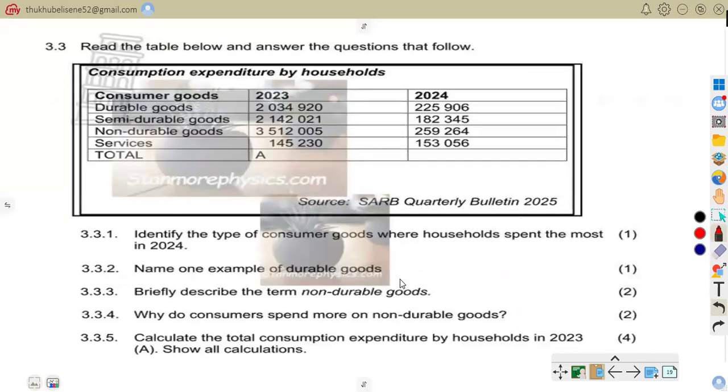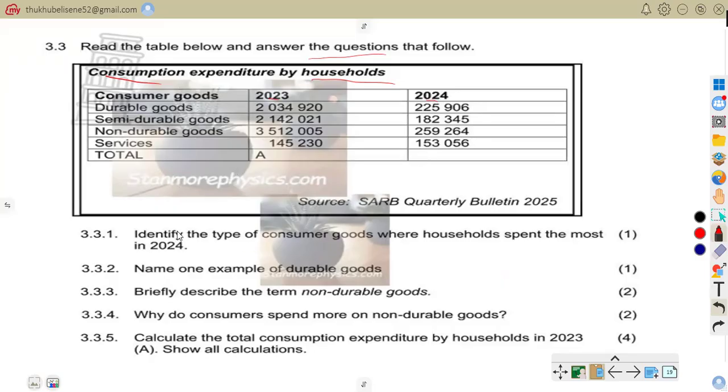So here we are on 3.3, whereby we are to read the table below and answer the questions that follow. On the table, you can see we have consumption expenditure by the households. We have these consumer goods with different years, 2023 as well as 2024. We have durable, semi-durable, non-durable, services, and then a total.